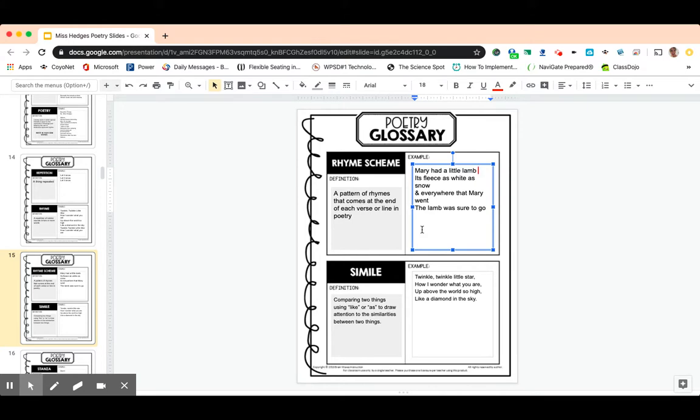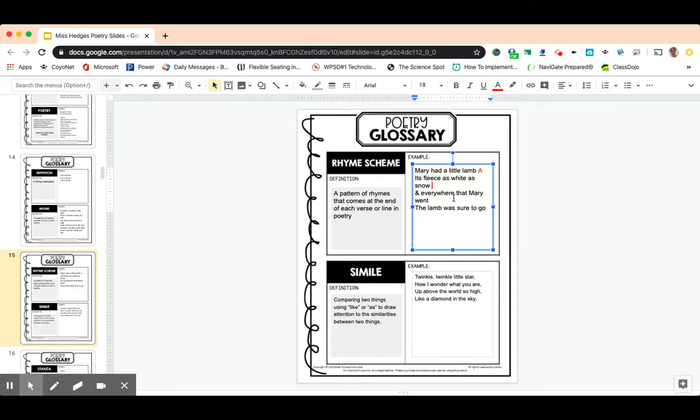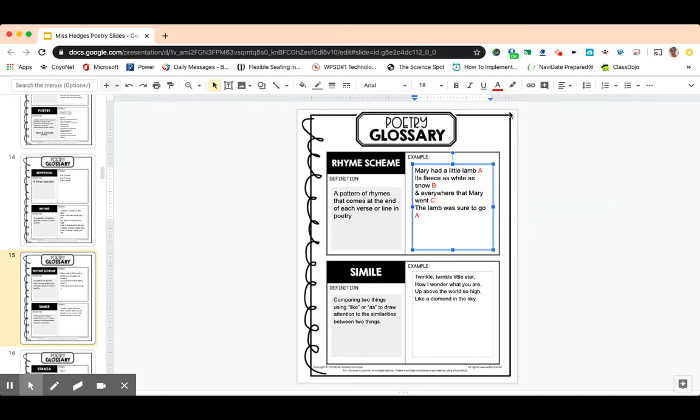Okay, so Mary had a little lamb. So that's lamb is what we ended with, right? Its fleece as white as snow. That word at the end, snow, does not rhyme with lamb, so we're going to label it B. Okay, so we've got A, lamb, B, snow. Okay, and then we have everywhere that Mary went. We're going to label that C because that doesn't rhyme with either snow or lamb. Okay, the lamb was sure to go. That one rhymes with snow, excuse me. So I'm going to label it A as well.